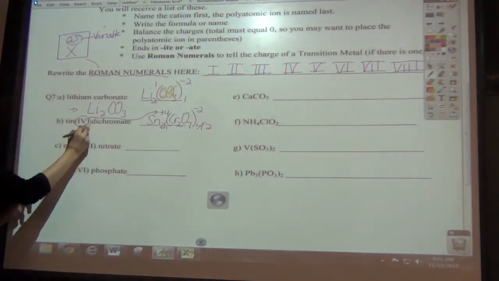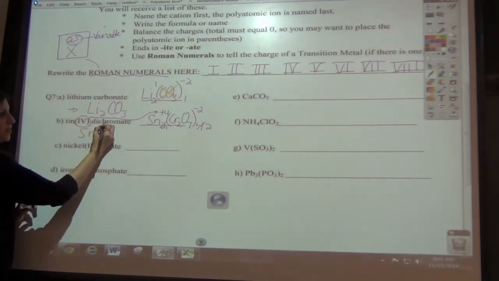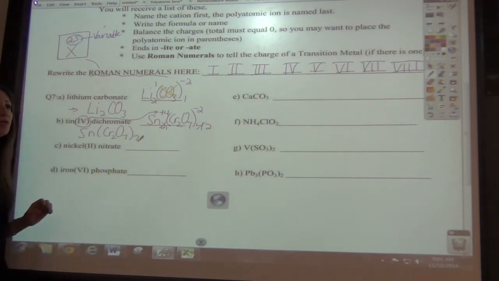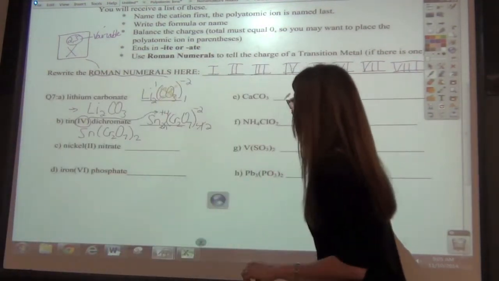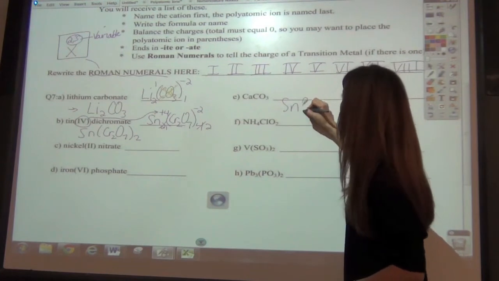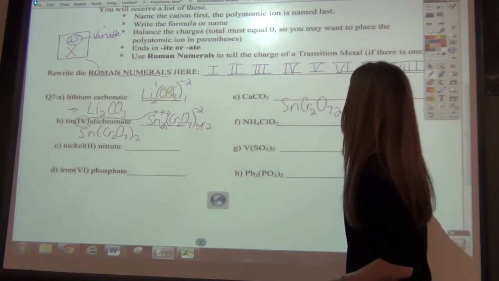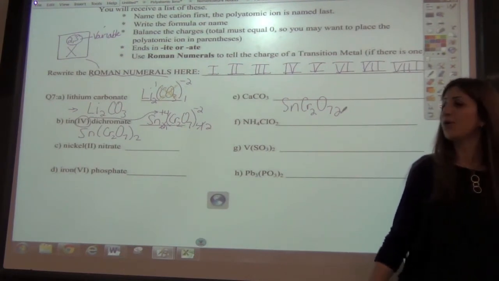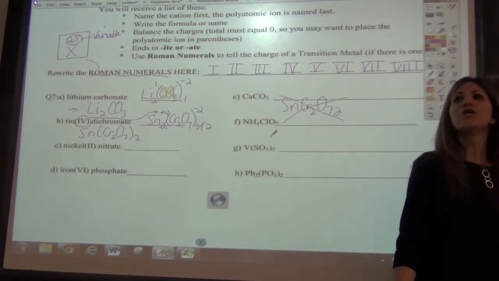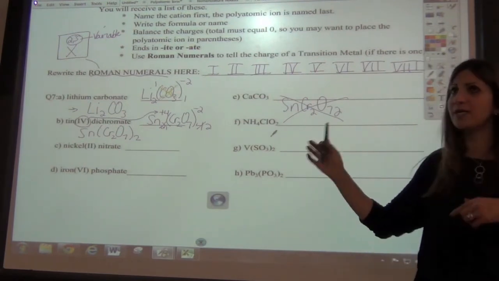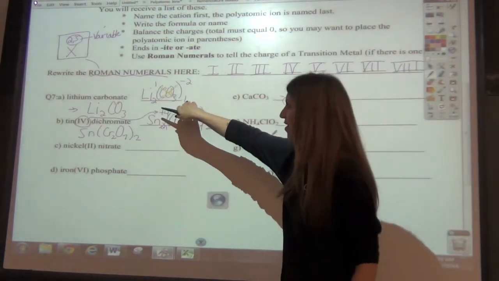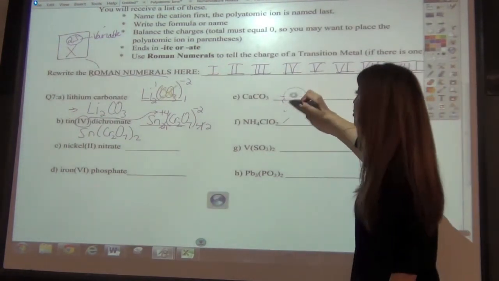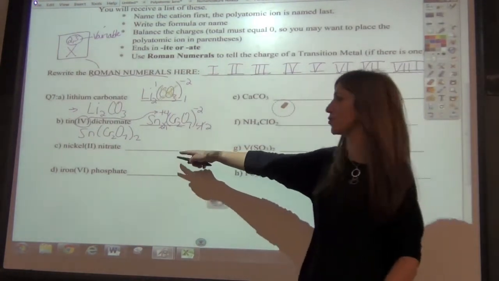So when you rewrite it, you're going to get Sn1, so you don't have to write that, parentheses, Cr2O7, 2. You do need parentheses on this one. I'm going to erase this in a second, because if you don't put parentheses in, it looks like you have how many oxygens? 72. That's wrong. Okay? You have to put the parentheses in, put it in a bag. If there's only 1 of them, then you don't use the parentheses. But if there's more than 1, then you do have to have the parentheses. Okay, let's do the next one.